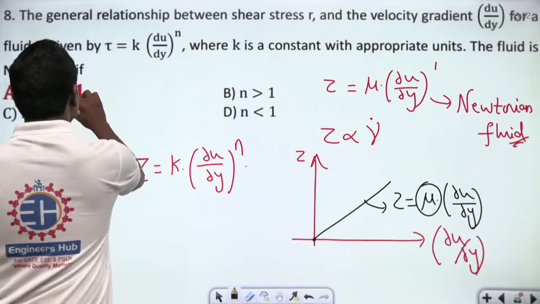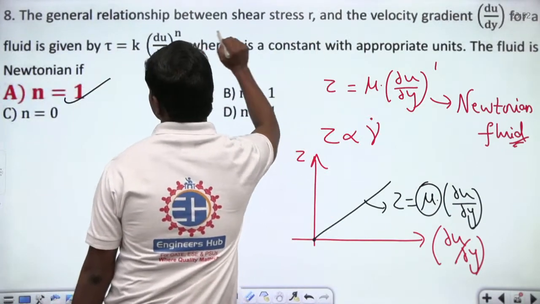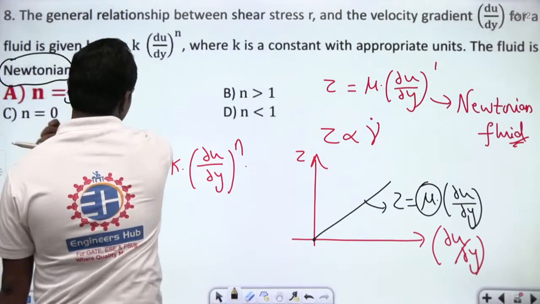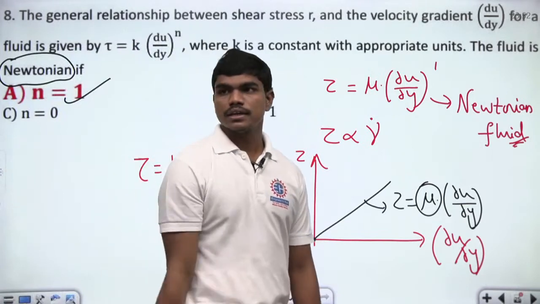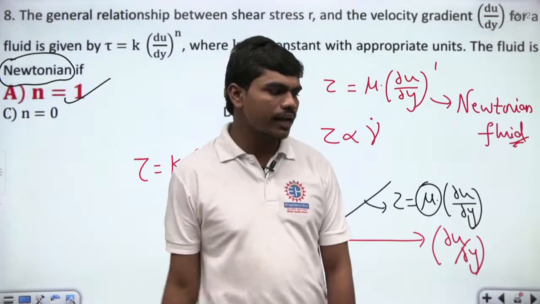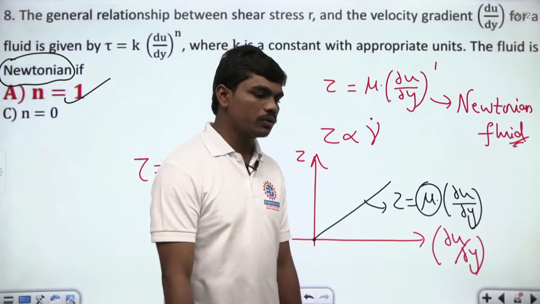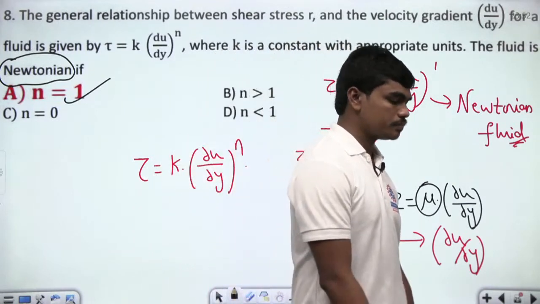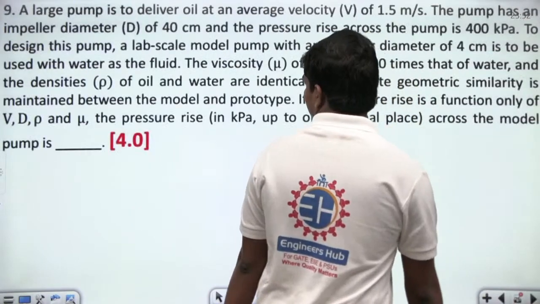So obviously your n value is 1 in case of a Newtonian fluid, which is given here. So this is what we can have all the time for Newtonian fluids, n is equal to 1. Next, let us go to the next thing.